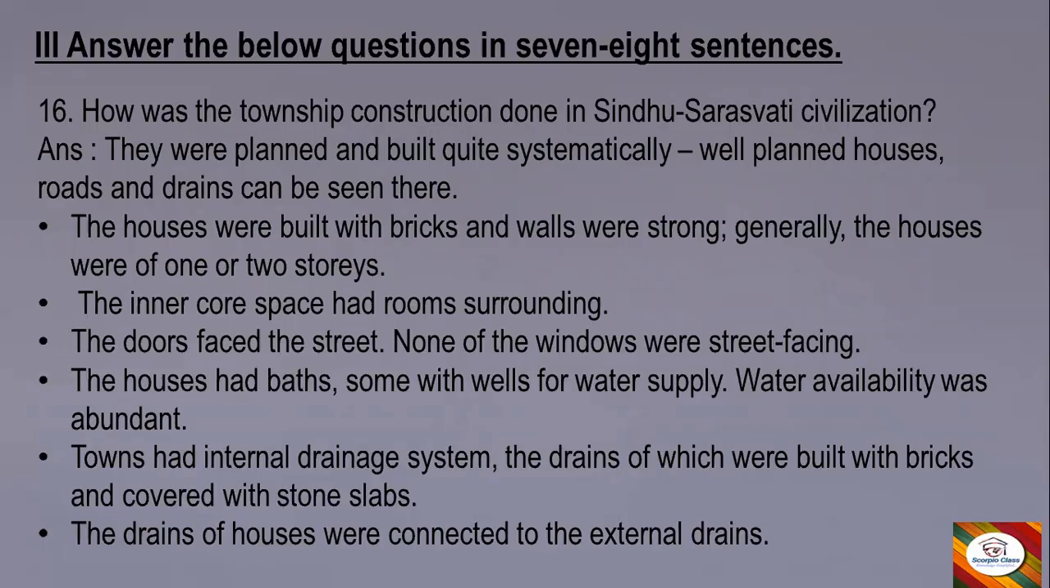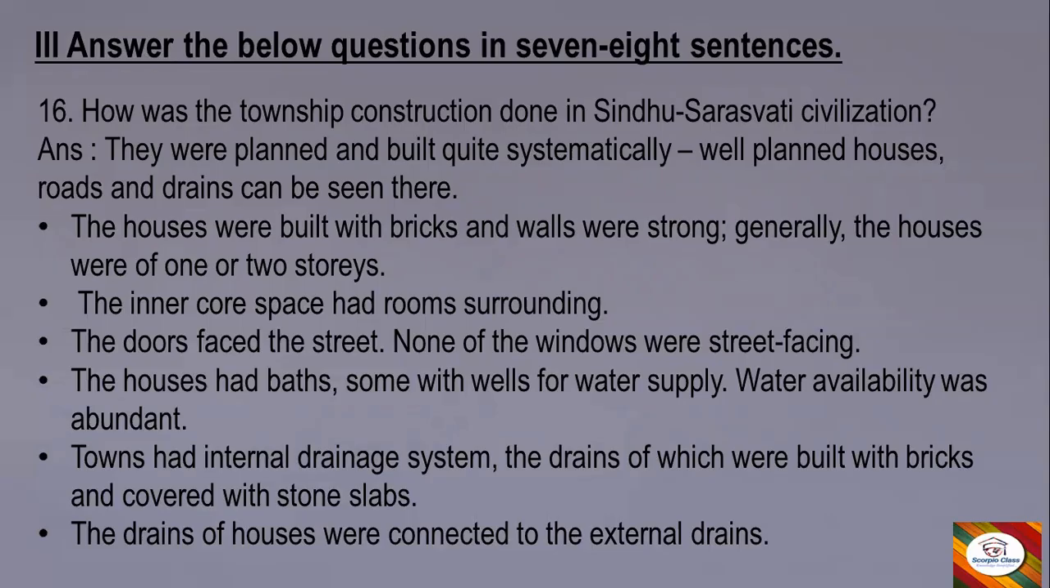So question 16. How was the township construction done in Sindhu Saraswati civilization? Answer. They were planned and built quite systematically. Well planned houses, roads, and drains can be seen there. The houses were built with bricks and walls were strong. Generally, the houses were of 1 or 2 stories.